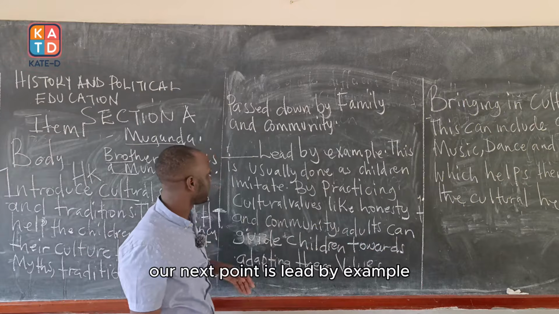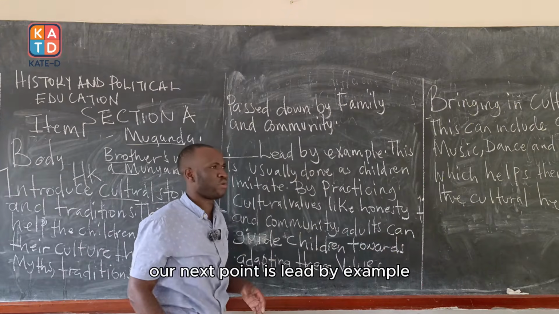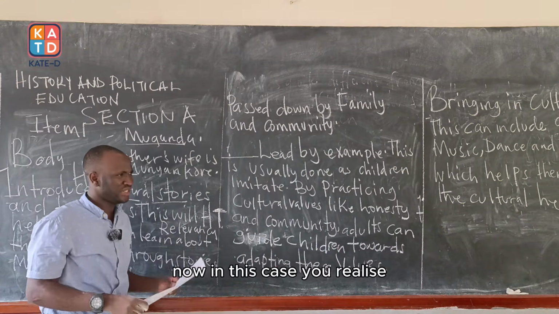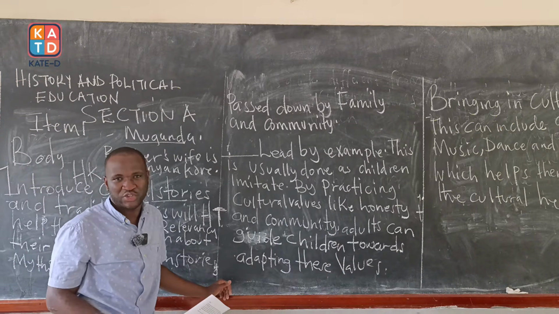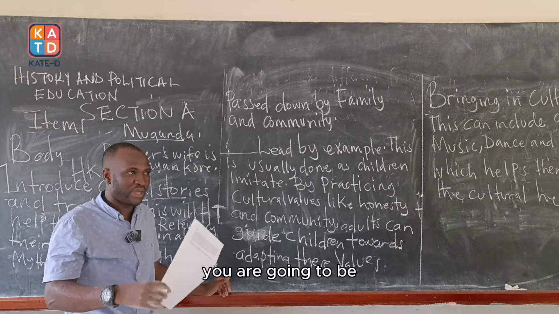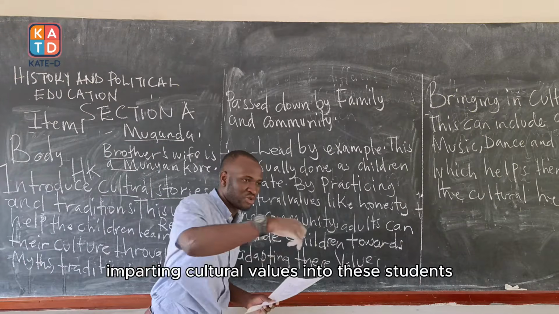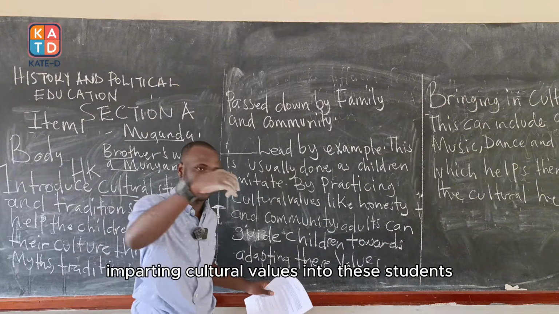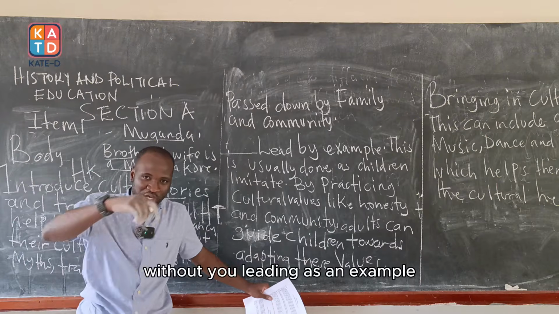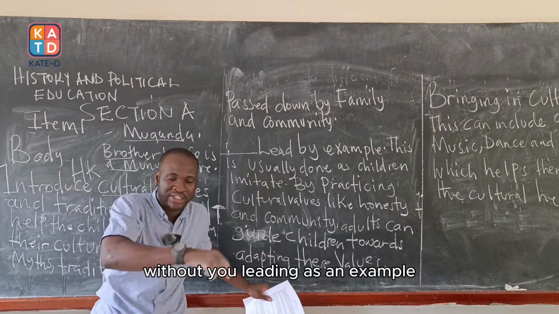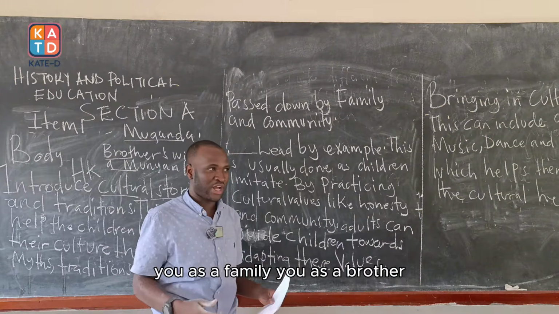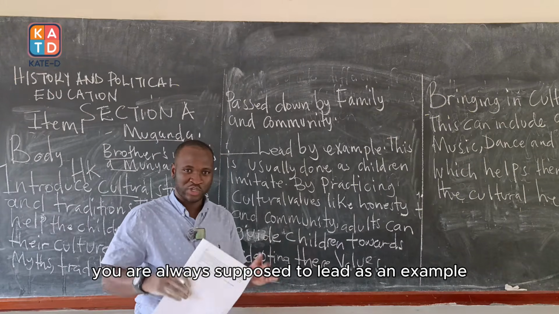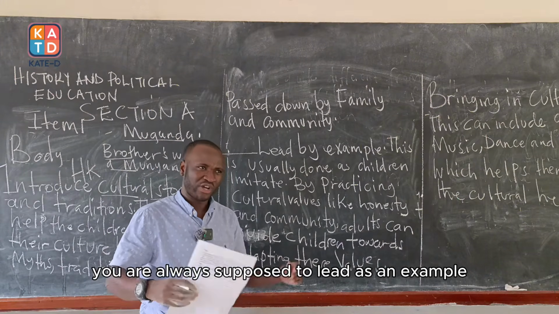Our next point is lead by example. Now, in this case, you realize there is no way you are going to be imparting cultural values into these students without you leading by example. You as a family member, you as a brother, you are always supposed to lead by example. In which way?